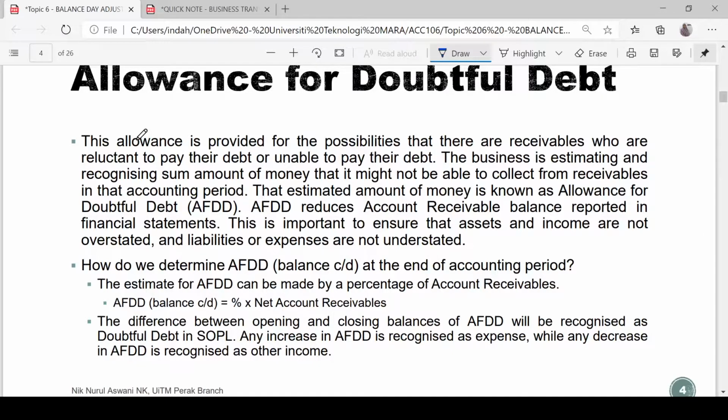So how to treat the difference? The difference will be recognized as doubtful debt in the statement of profit or loss. Any increase in allowance for doubtful debt is recognized as an expense, while any decrease in AFDD is recognized as other income. So let's look together at one example to understand allowance for doubtful debt better.